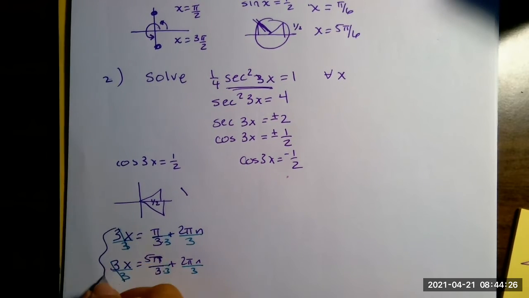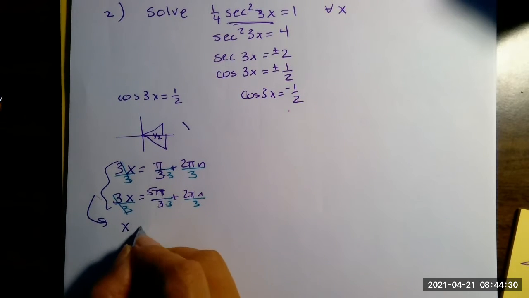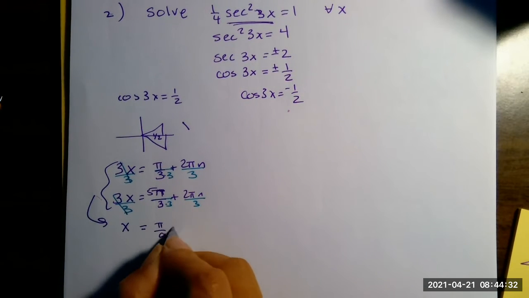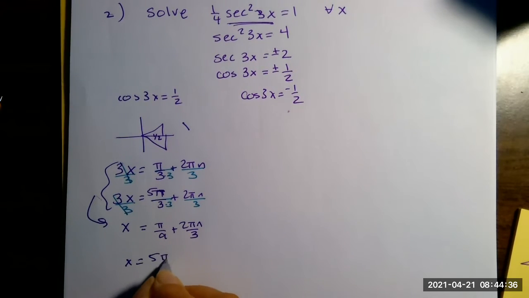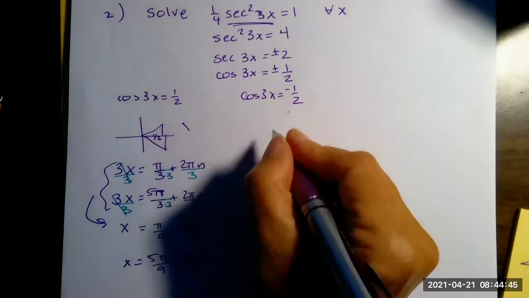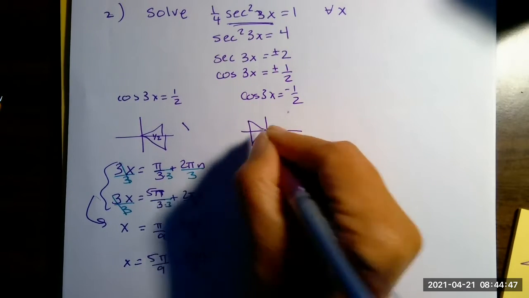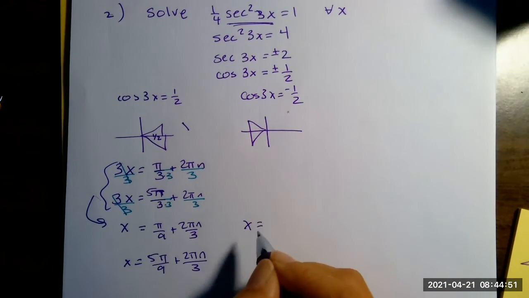So this is going to be, make sure I'm on the screen, x equals pi over 9 plus 2 pi n over 3. X equals 5 pi over 9 plus 2 pi n over 3. Now, if you think about it, the negative case is just going to be on the other side, so I'm going to have the other options.